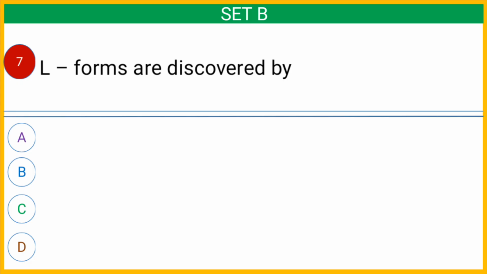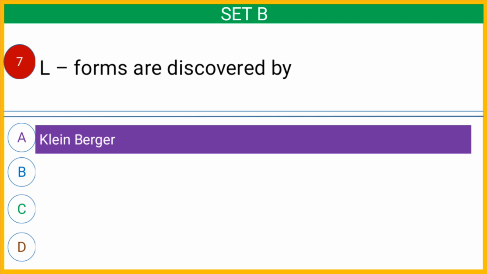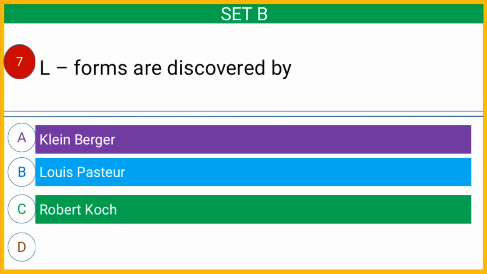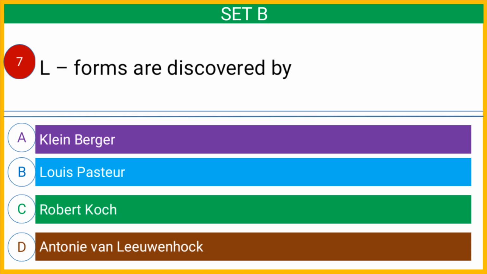Question number 7, L forms were discovered by option A Kellenberger, option B Louis Pasteur, option C Robert Koch, or option D Antony van Leeuwenhoek. And the correct answer is option A Kellenberger.